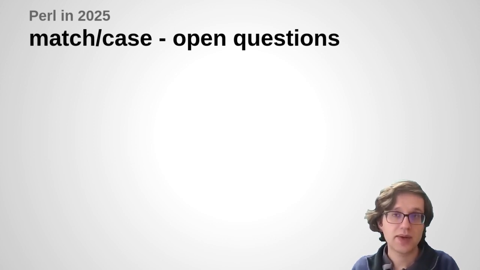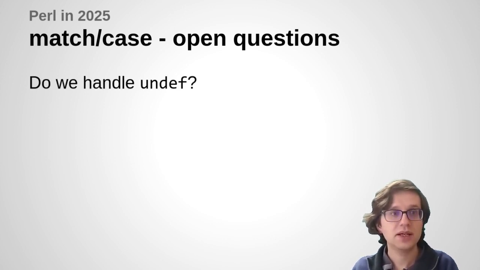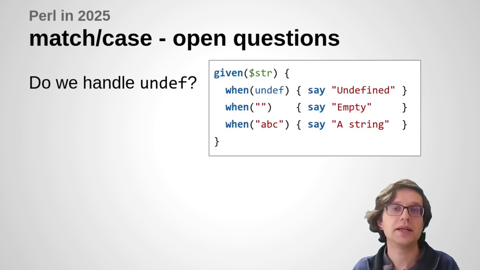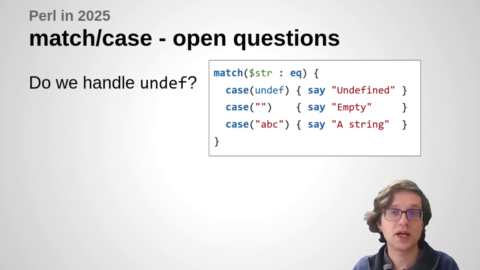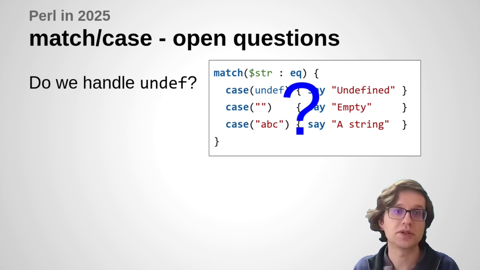So, for example, how do we handle undef? Now, given when is happy with this because the smartmatch operator considers undef to be a distinct value from anything else. And so given when can just look at that and say, yes, we can distinguish the undef case from the empty string case. But if we're saying that match case uses just the plain string equality, then we have a problem here, because both the undef value and the empty string compare the same according to the eq operator.